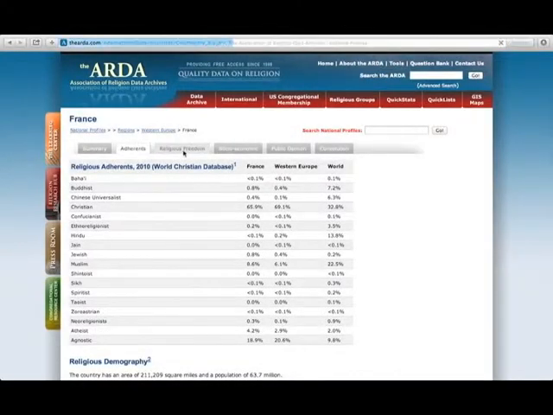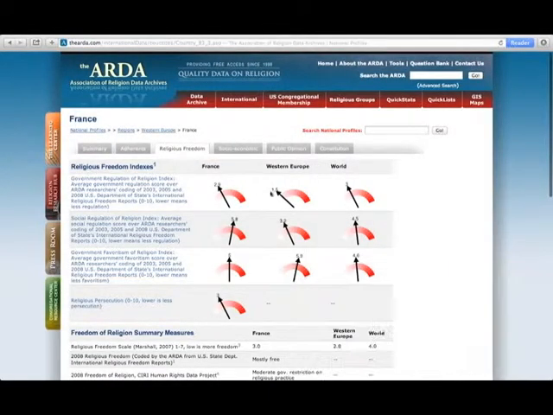Next, we're going to click on the Religious Freedom tab. Here, we can look at some summary statistics of religious freedom and tolerance in this nation. We can also compare it to Western Europe and the world.